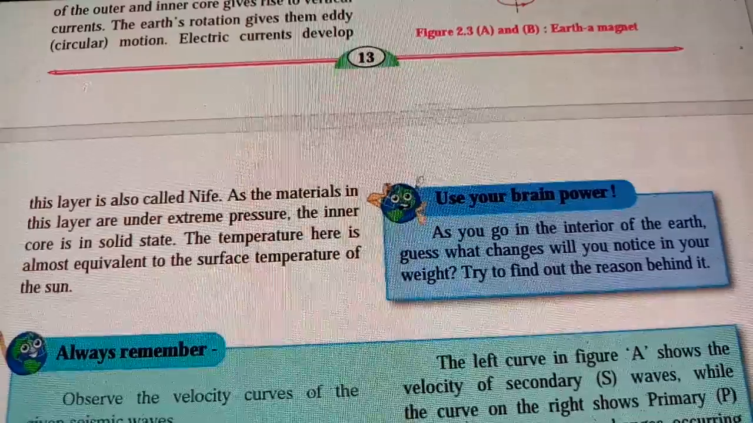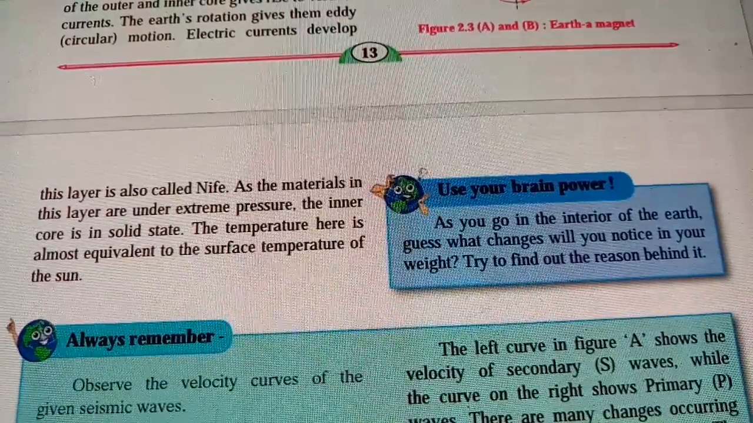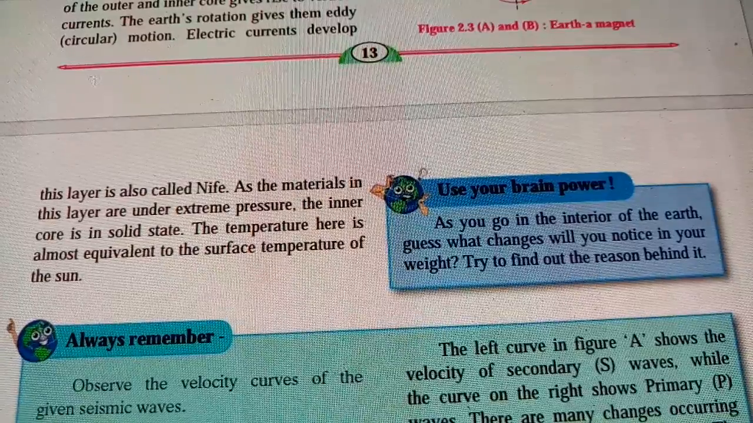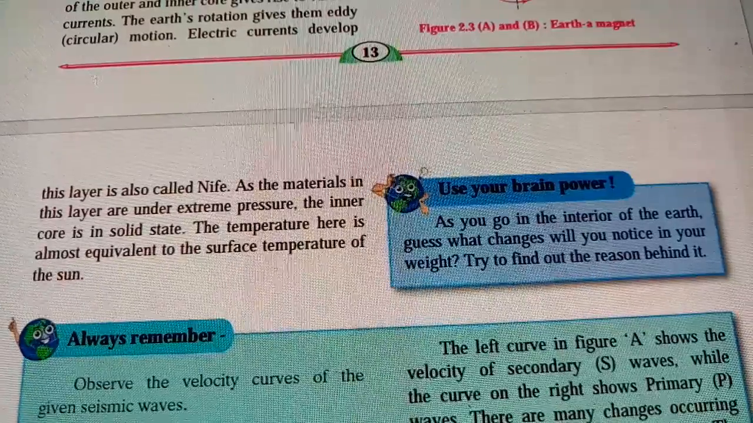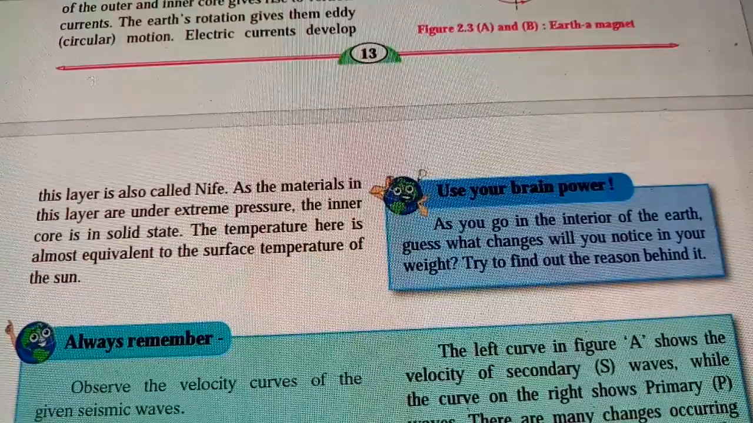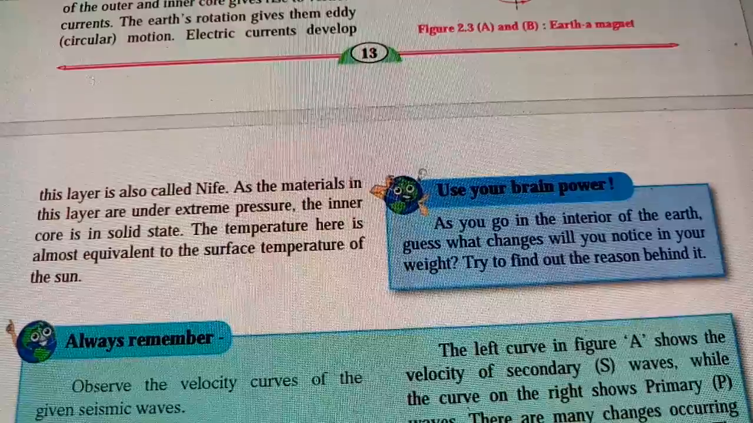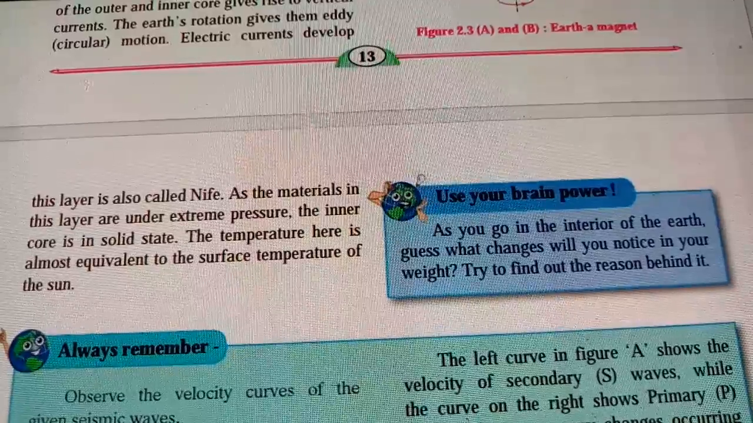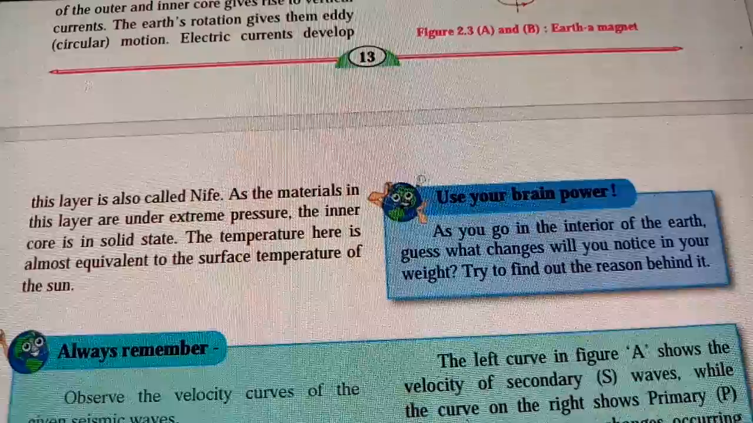Therefore, this layer is called the barysphere. When you find different material over there, this layer is called the barysphere because the material in this layer is under extreme pressure, meaning it has more pressure as compared to the outer core. The inner core is in solid state, and the outer core is in a liquid and semi-liquid state. The temperature is almost equivalent to the surface temperature of the sun. So the temperature of the sun, you will find the same in the inner core also.